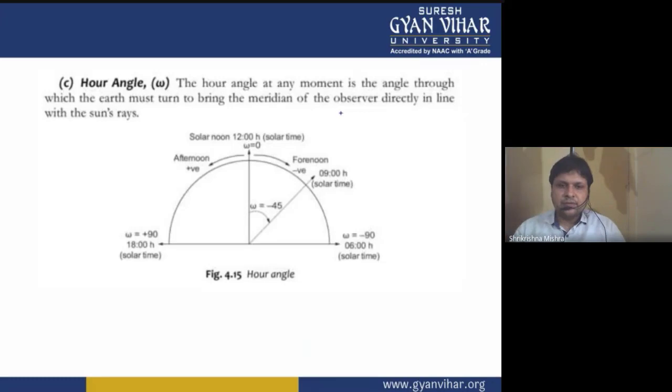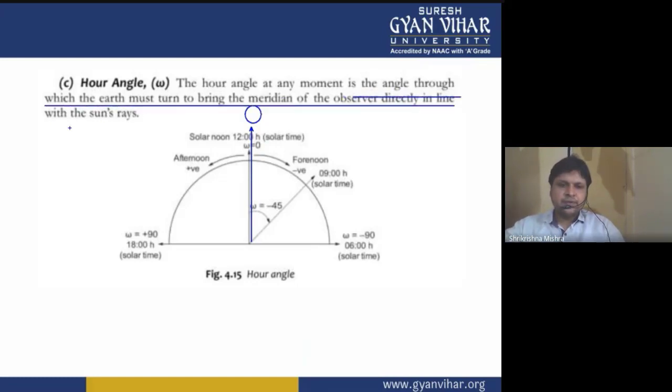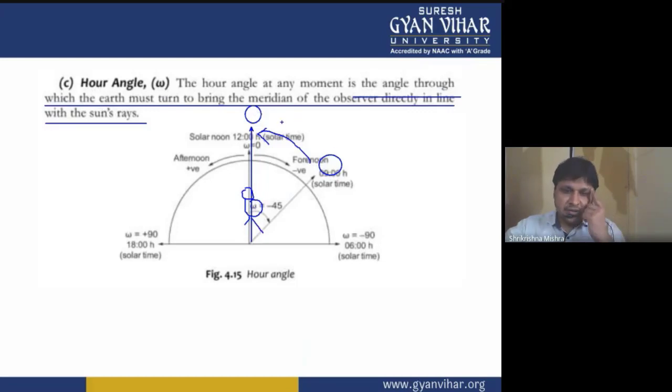Now the hour angle tells you about the location and the particular time. If the sun is vertically overhead above you, then we say the hour angle is 0. It is the angle through which the Earth must turn to bring the meridian of the observer directly in line with the sun's rays. If the sun is somewhere here, it will have to turn this many degrees to come in line with you. You are standing here; this is your position. For the sun to come directly overhead, you will have to move by this much angle.